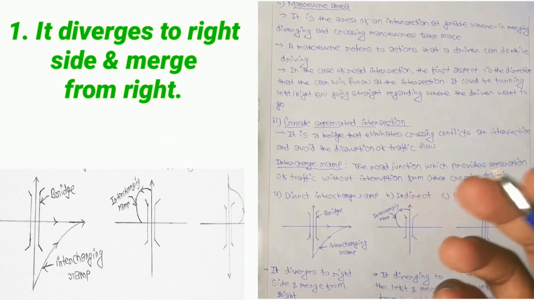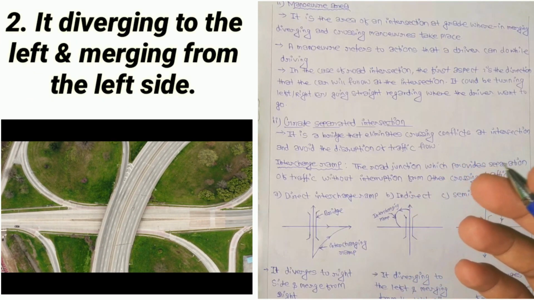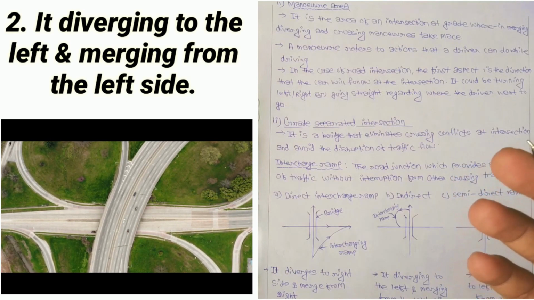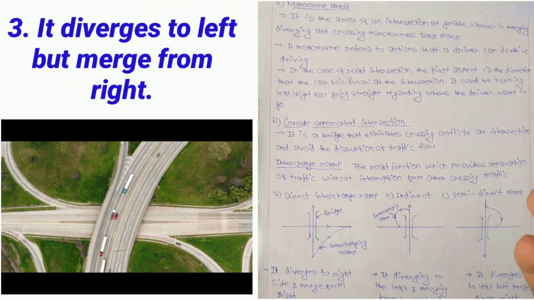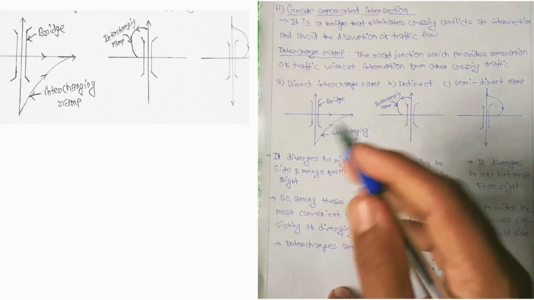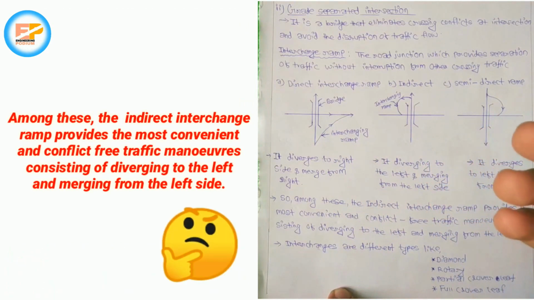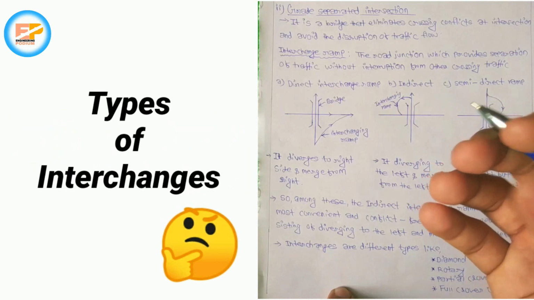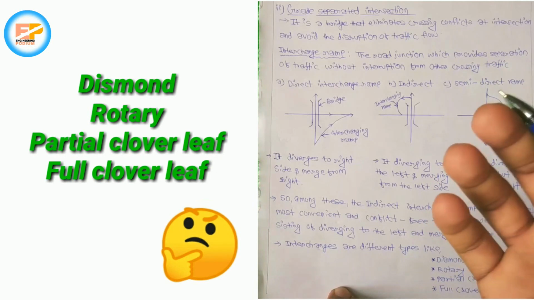In the direct interchange ramp, it diverges to the right side and merges from the right, and in the indirect ramp it diverges to the left and merges from the left side, and the semi-direct ramp is nothing but one that diverges to the left but merges from the right. So this is the bridge and this is the interchange ramp. All those figures you can see on the screen. Among these, the indirect interchange ramp provides the most convenient and conflict-free traffic maneuvers, consisting of diverging to the left and merging from the left side. Interchanges are of different types like diamond, rotary, partial clover leaf and full clover leaf.